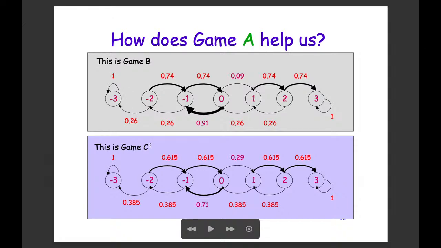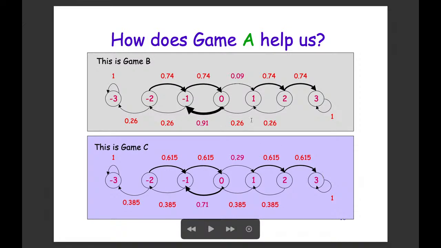But on the other hand, the purpose of having game A here is that it shifted the probabilities a little bit, so that the chance of moving backward when we are at state 0 won't be that bad. It's only 0.71 now. So in that case, it gives us more chance to move forward. And then once we can move forward, there is more and more chance of moving further forward.